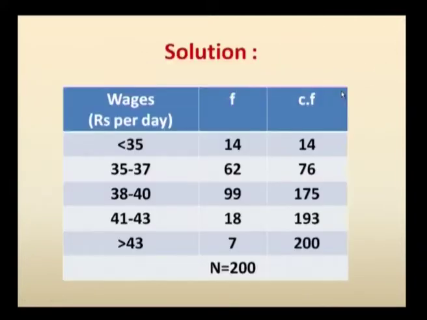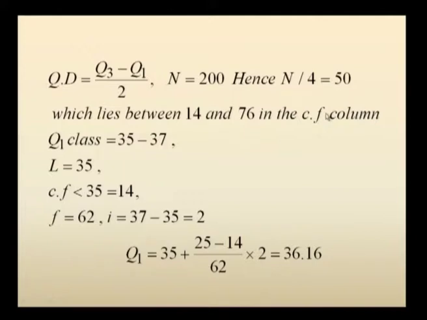So this you have to check where it lies in the cumulative frequency column. So 50 lies between 14 and 76. Hence the Q1 class is going to be 35 to 37, and in this Q1 class the lower limit is 35 and correspondingly the cumulative frequency less than 35 is 14, and the frequency corresponding to Q1 class is 62, and i denotes the length of class interval, which we determine by taking 37 minus 35, that is the upper limit minus lower limit. So i is going to be 2.